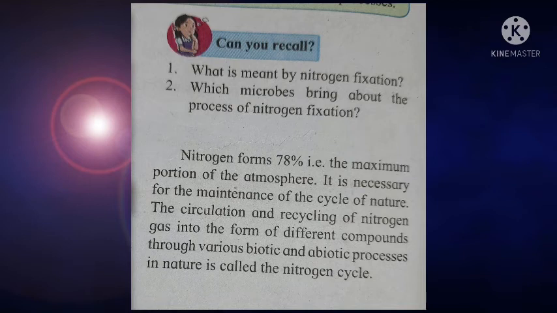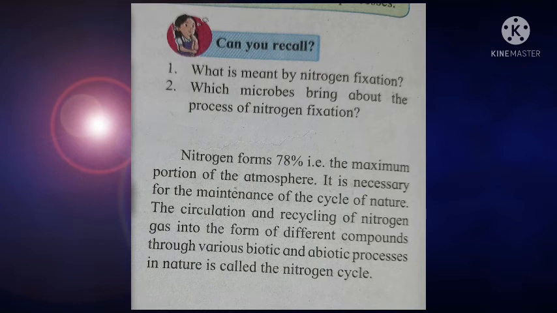I will give the answer to the first question: it is the rhizobium microorganism which fixes nitrogen for the plant. Okay, students, nitrogen present in our atmosphere is about 78%. That is the maximum portion of our atmosphere. You have also studied this in geography. So nitrogen is present in a large amount in our atmosphere, about 78%.